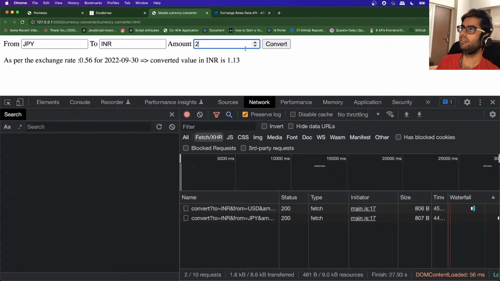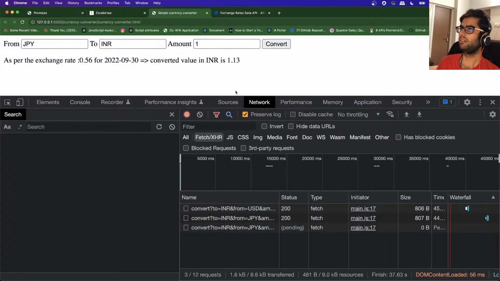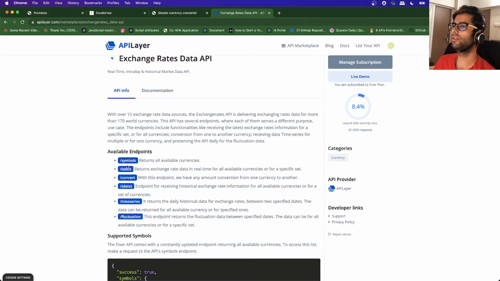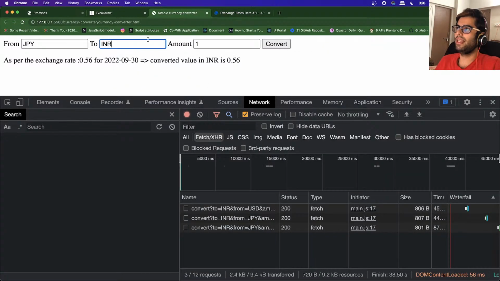Okay, so one Japanese yen is 0.56 INR. Okay, so you can play around with different currencies, and this is how you can create your own currency converter. Okay, you can represent these fields with a drop down. So there's an API available over here, symbols, which basically gives us the list of all of the currencies available and their values. So INR is for Indian National Rupee, JPY is for Japanese yen.